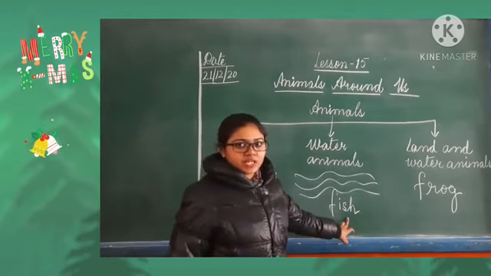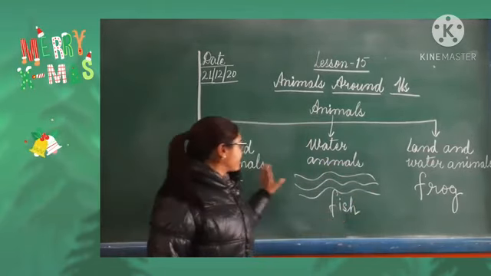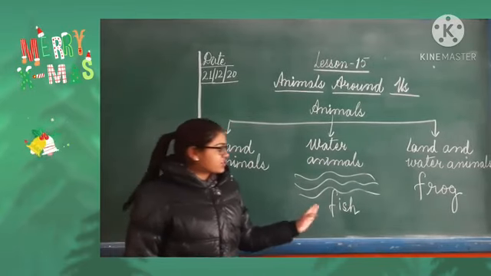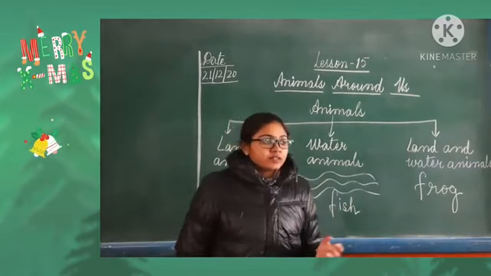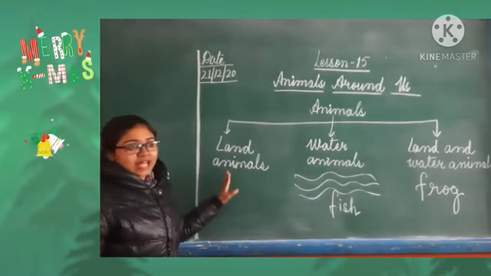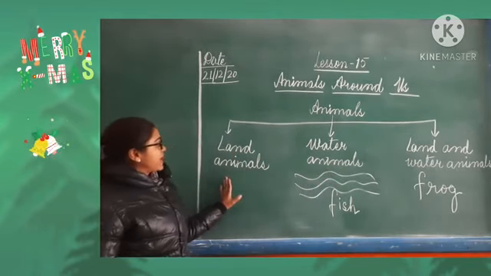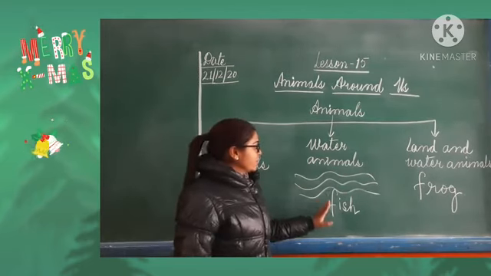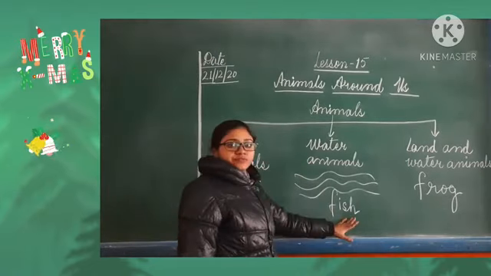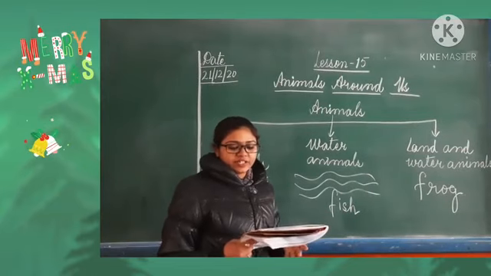Fish can swim because it usually lives in water only. It can't survive on the land. If you put the fish on the land, it will die after some time. That's why fish can swim easily. So we read about land animals, those animals who live on the land only. They can't survive in the water. That type of animal is a land animal. Water animals can live in the water only, not on the land, like fish, dolphin, blue whale, octopus. Examples are given in your book.